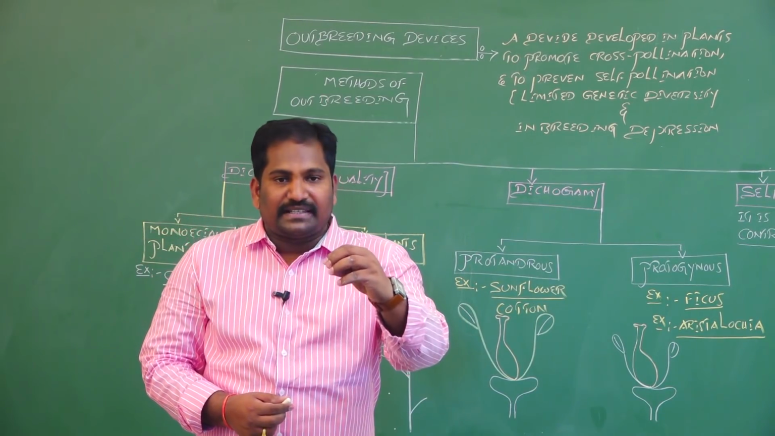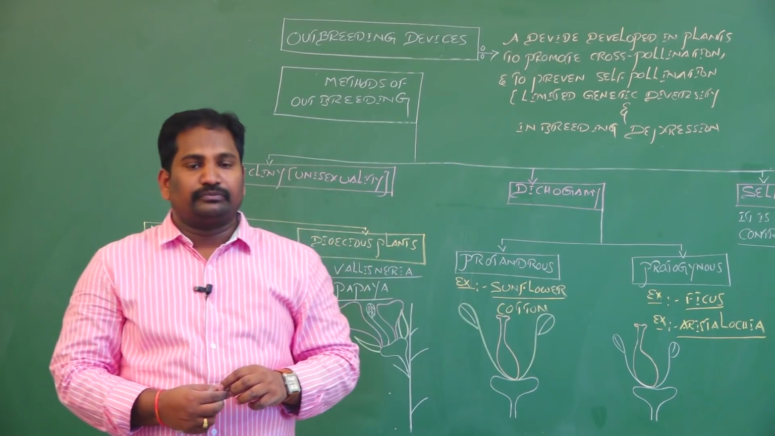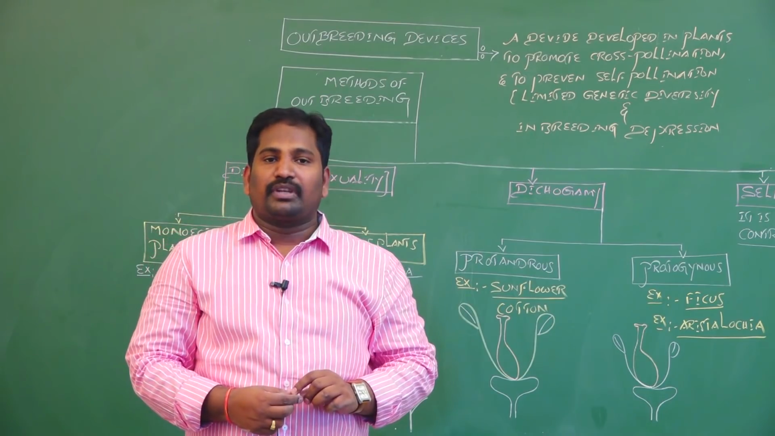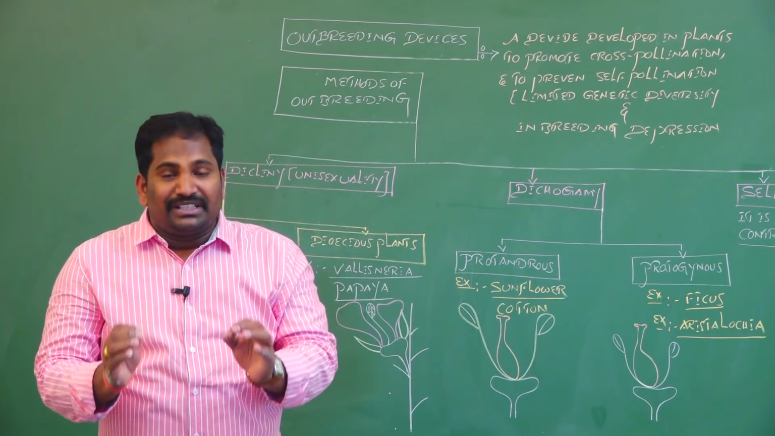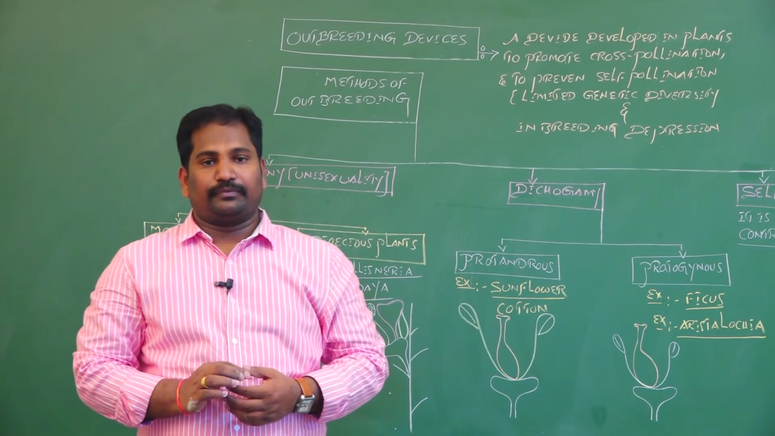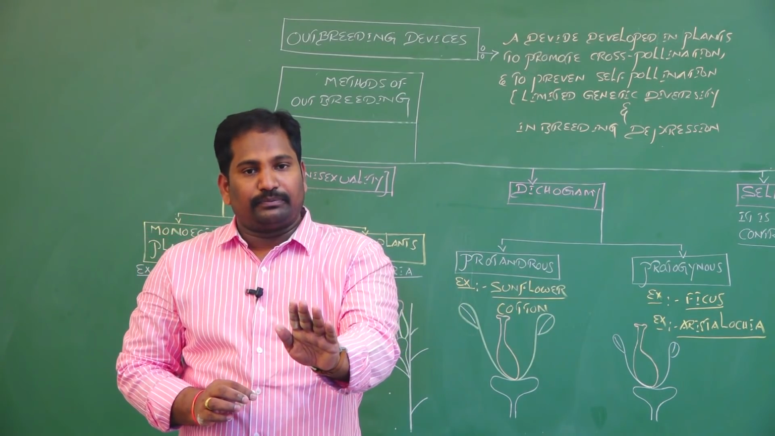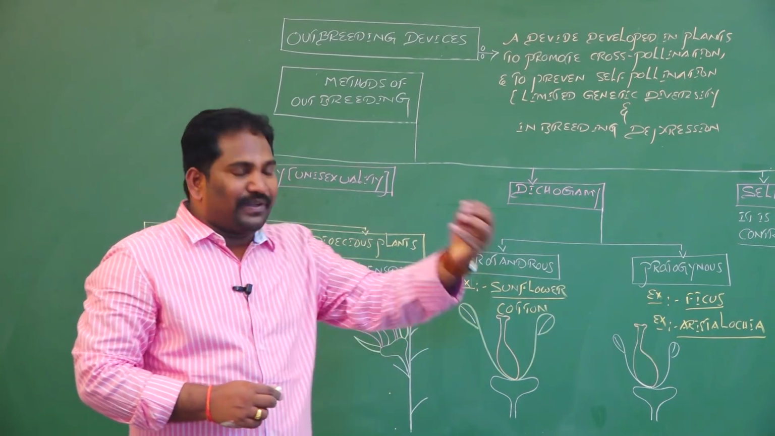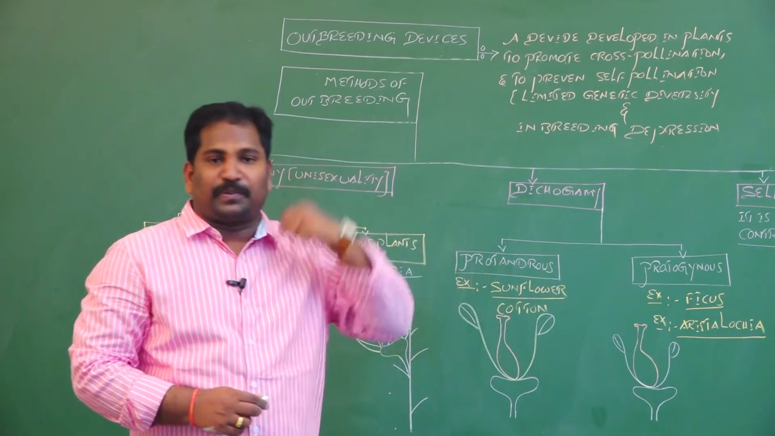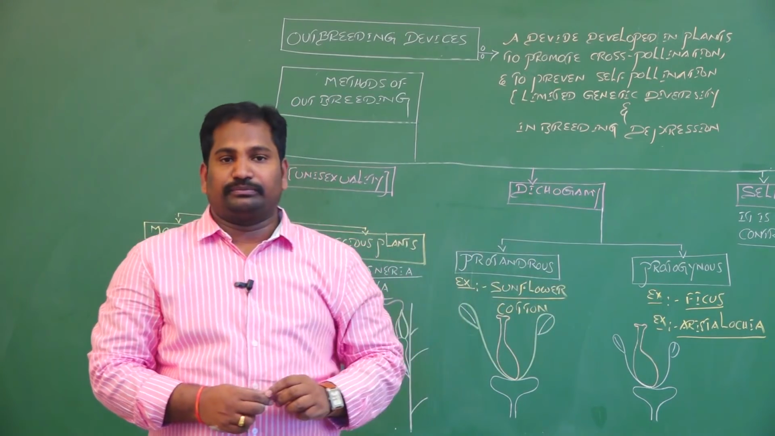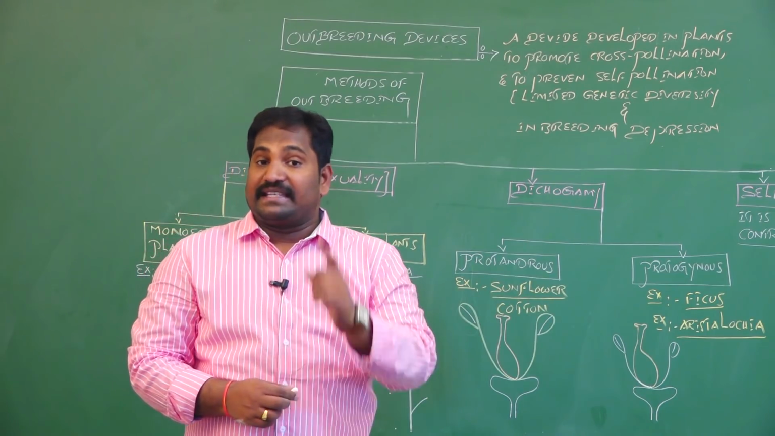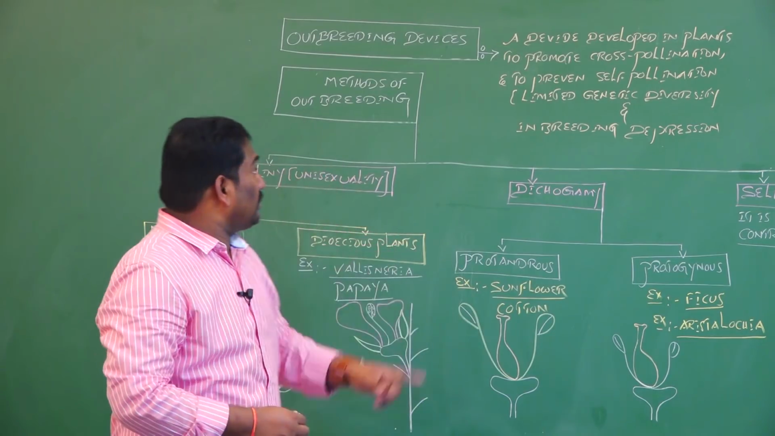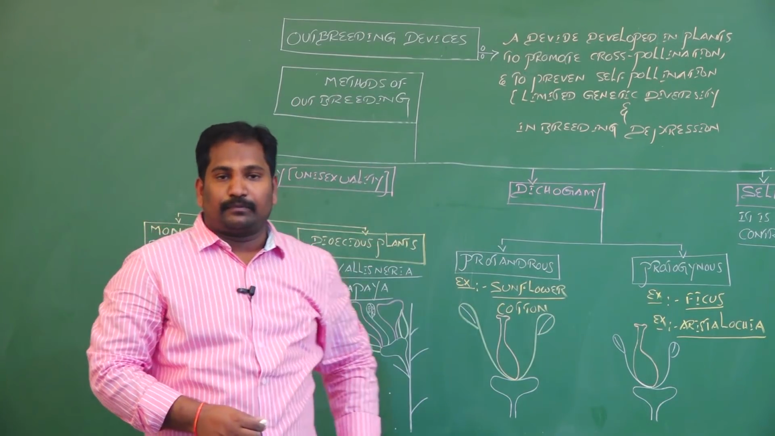The main disadvantages of self-pollination are that it causes inbreeding depression and limited genetic diversity. These are the disadvantages of autogamy or self-pollination. For creating new variations in upcoming offspring or generations, a special device is needed to create variation in offspring. That device is nothing but outbreeding devices.